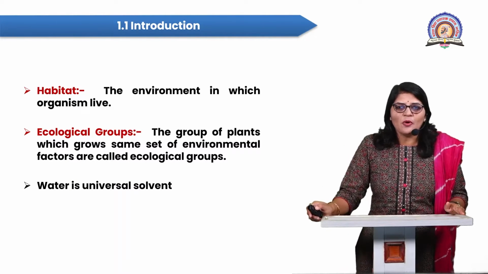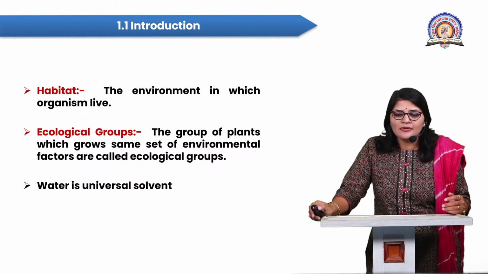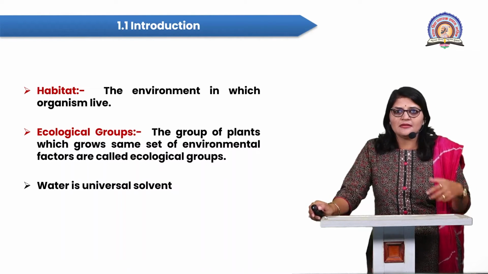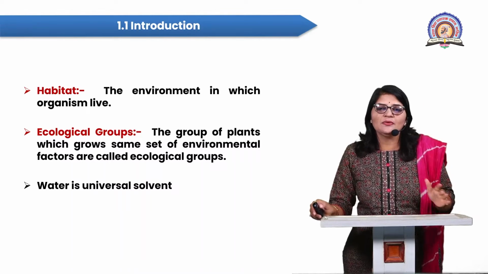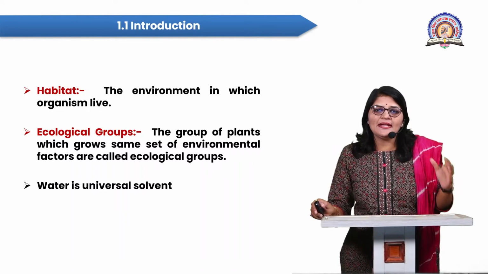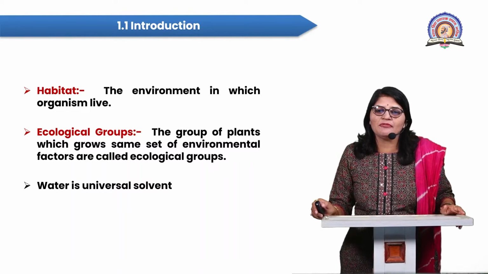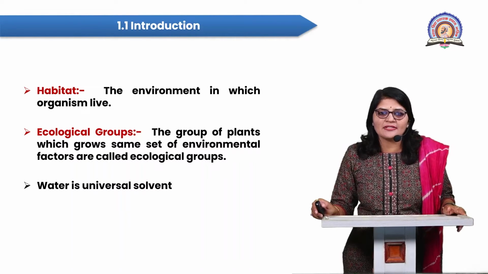So water acts as a medium for various reactions, and it is also the living place of various organisms. So water is an important factor.